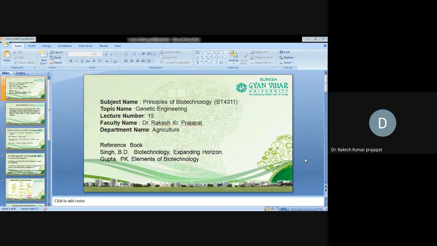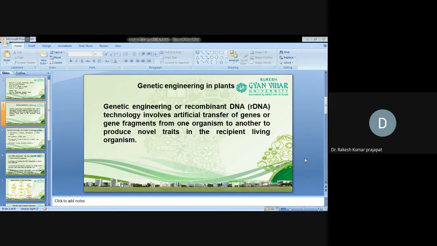So, genetic engineering. What is genetic engineering? Genetic engineering is also known as recombinant DNA technology. In layman's language, genetic engineering is nothing but engineering the genome of a particular nucleus or organism. We can either delete a particular gene or a particular nucleotide from a gene, or we can insert a foreign gene, meaning genes from other sources.